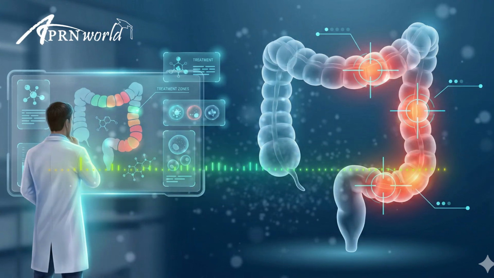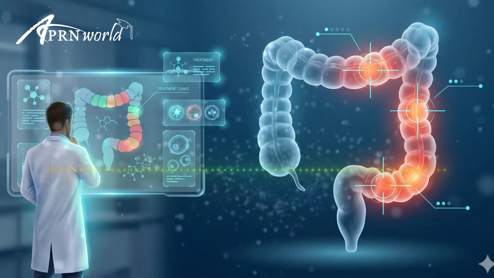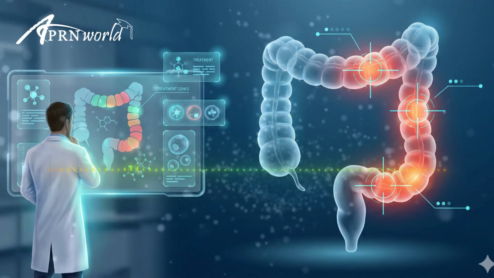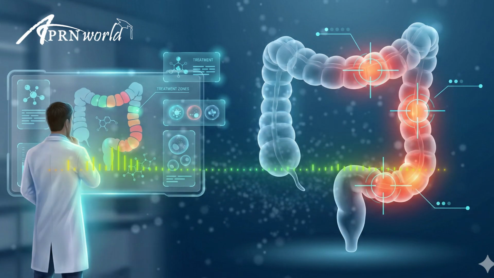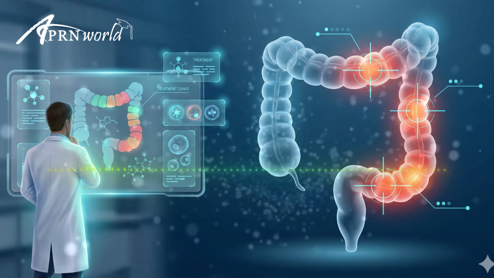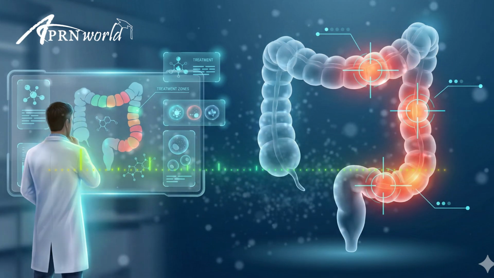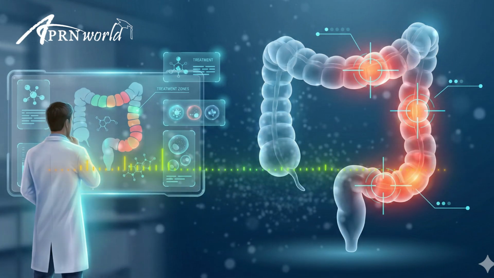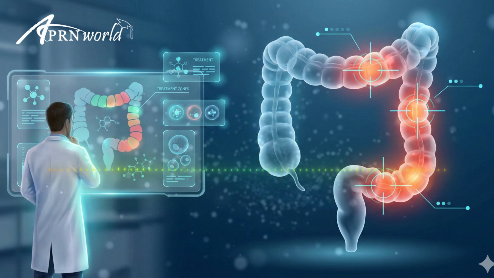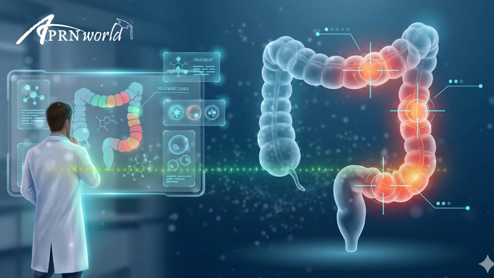Let's get into the why behind this disease. One of the most common questions patients ask is, why me? Why did I get this? And the truth is, the answer is a complex puzzle of genetics and environment. The lesson notes that UC is more common in developed countries, particularly in North America and Northern Europe, but we are seeing a massive surge in newly industrialized nations. This brings up the hygiene hypothesis.